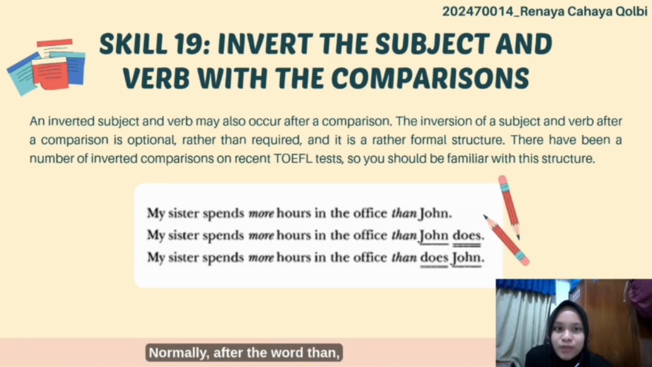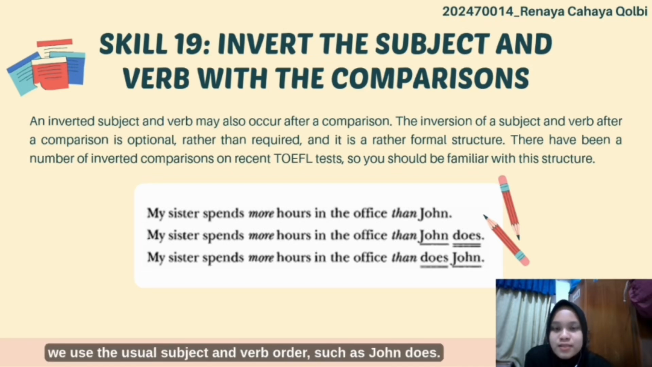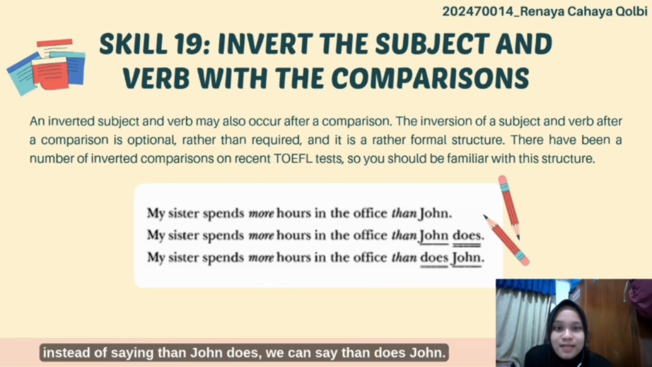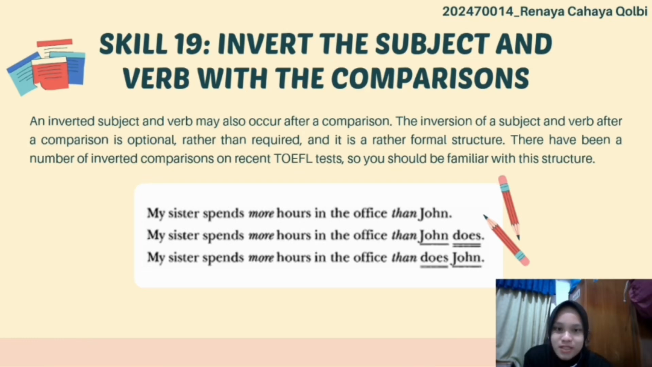Normally, after the word than, we use the usual subject and verb order, such as John does. However, in more formal English, the subject and verb can be inverted. For example, instead of saying than John does, we can say than does John. Both forms are grammatically correct, but the inverted form sounds more formal and is often found in the TOEFL question.